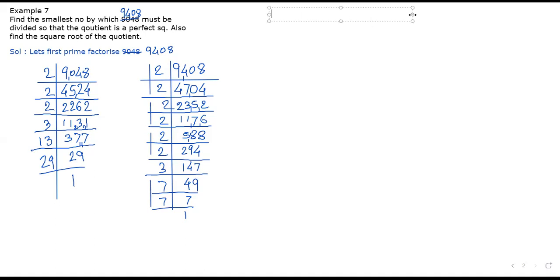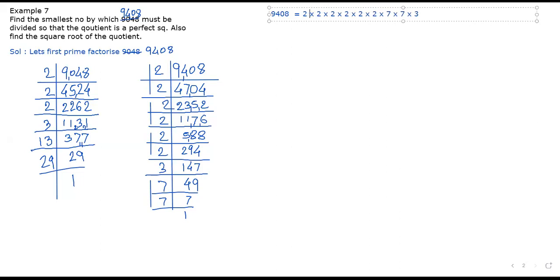So we'll write it in our required form. 9408 is equal to 2 into 2 into 2 into 2 into 2 into 2 into 7 into 7 into 3. 9408, sir. Yes. 1, 2, and 3 pairs of 2, 1 pair of 7 and a single 3. 3 is unpaired.